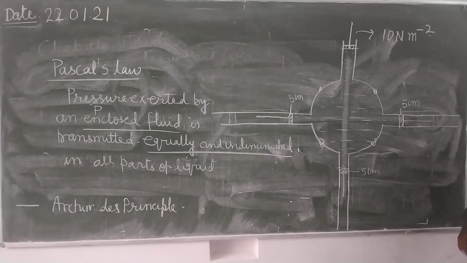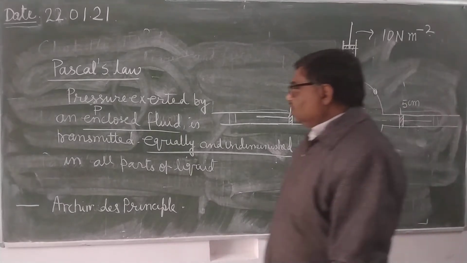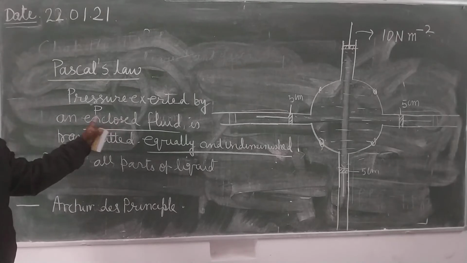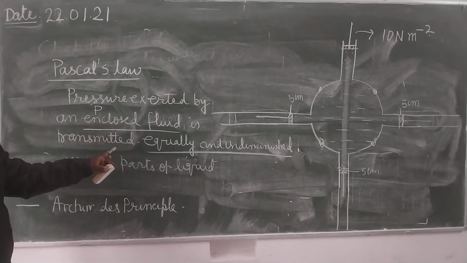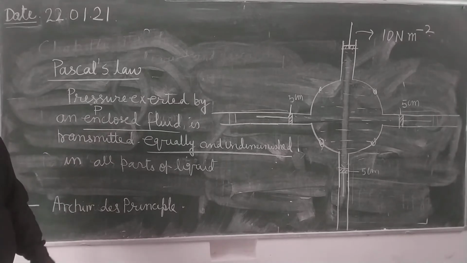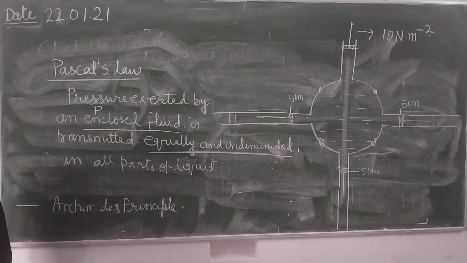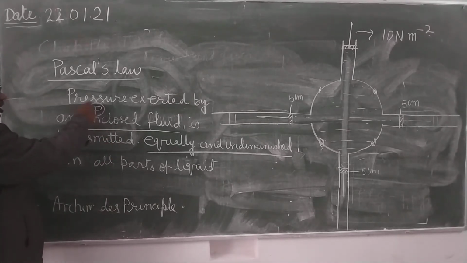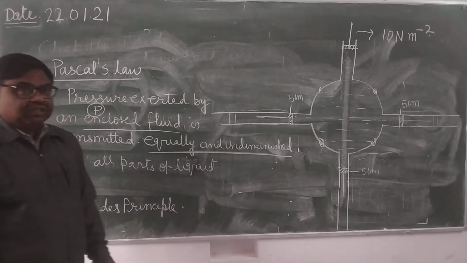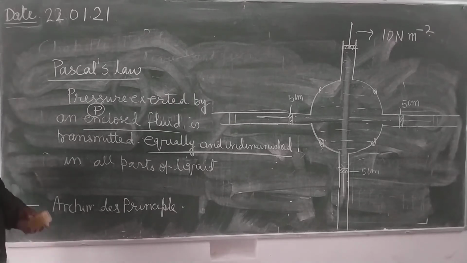This way, according to Pascal's law, pressure exerted by an enclosed fluid is transmitted equally. Equally means हर एक पॉइंट पर इक्वल ट्रांसमिट होगी एंड अनडिमिनिश्ड. Undiminished means suppose you have exerted extra pressure P, then the same pressure P will be transmitted.